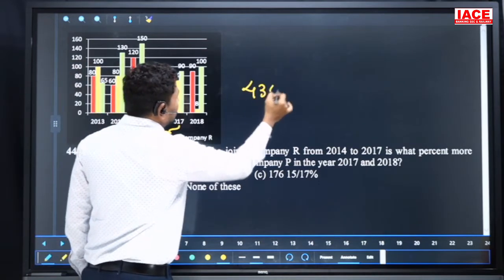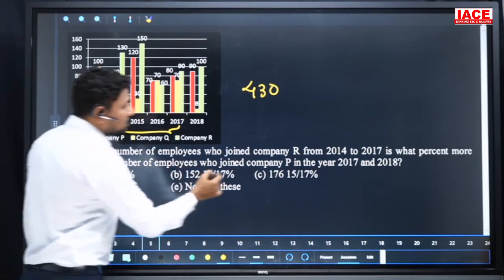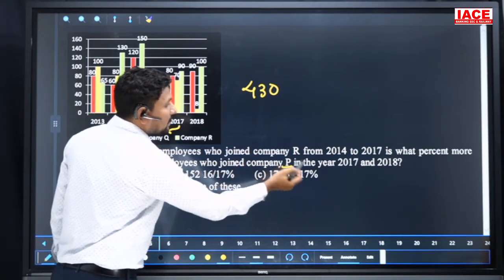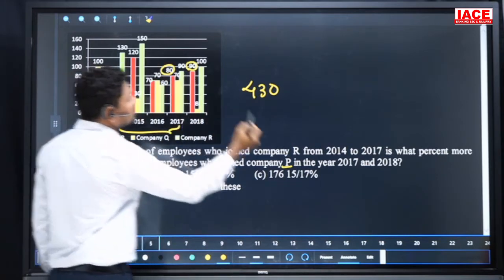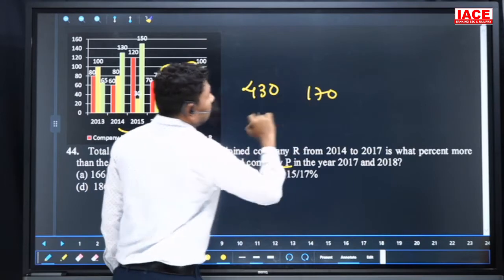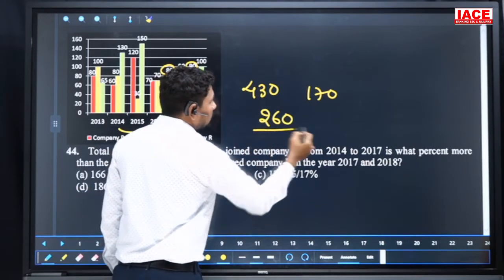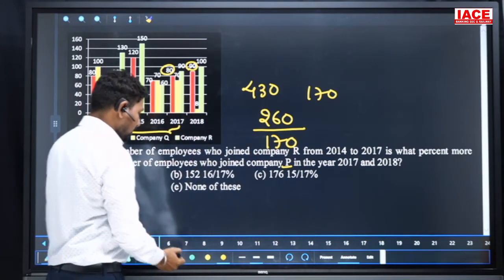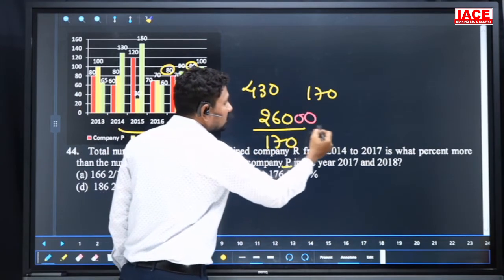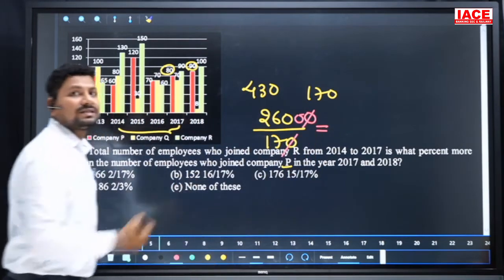So 430 is what percentage more than the number of employees who joined company P in the years 2017 and 2018? It is 80 and 90, which is equal to 170. 430 is more than 170. How much more? 260 more. So over 170, we need the percentage. Percentage means into 100. Into 100 means I am writing 2 zeros here. Then cancel the numbers here. 0 0 cancel. 17 is dividing into 2600 now.